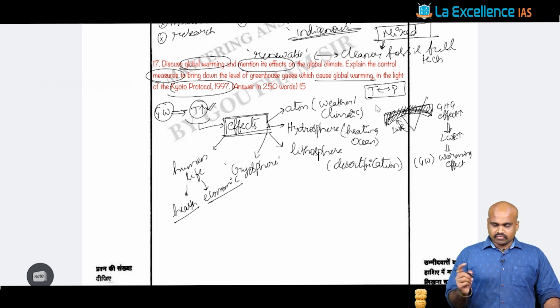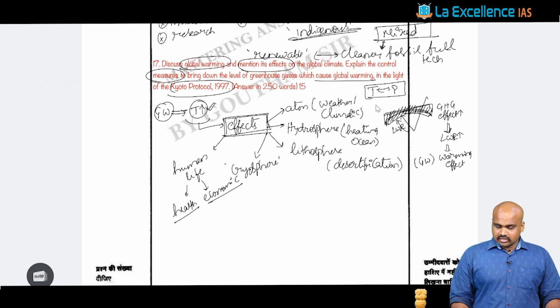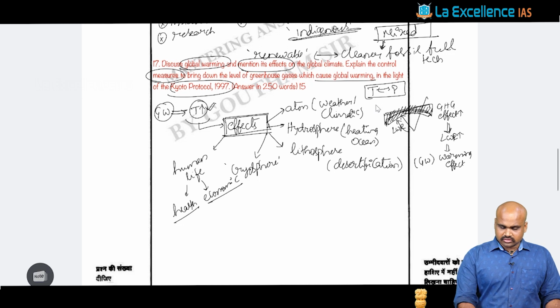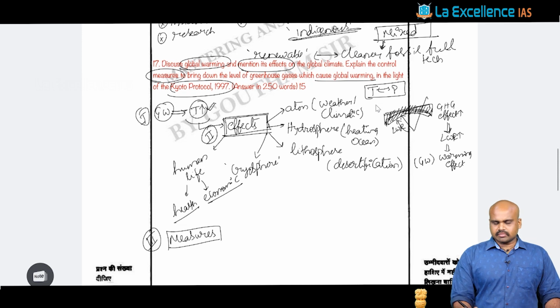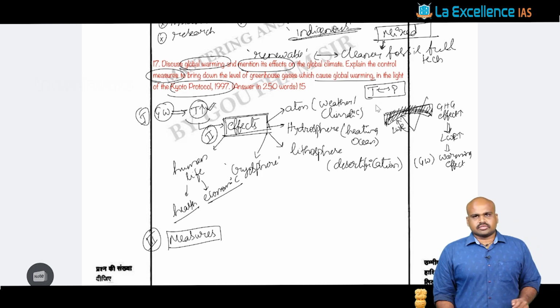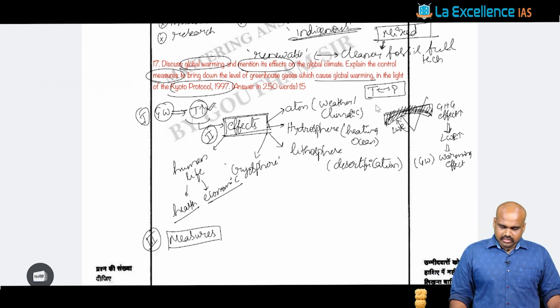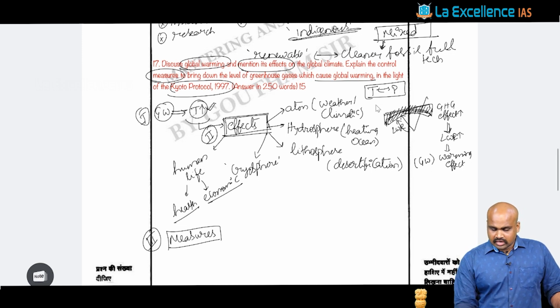Then we have to talk about what the measures are. This is the first part, this is the second part, and the third part they are asking about is what measures are to be taken. Here you need to understand what kind of measures can be taken, and these measures have to be in the context of the Kyoto Protocol.